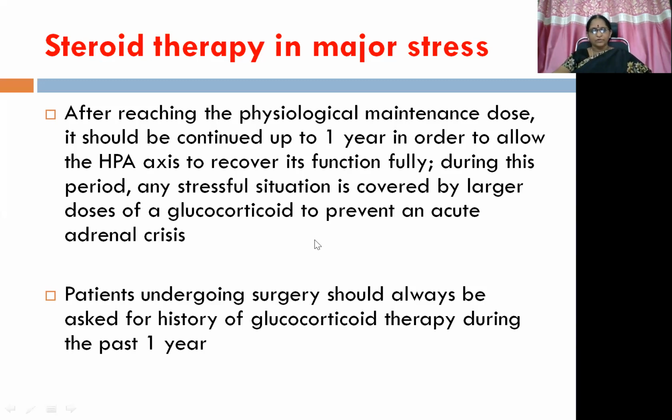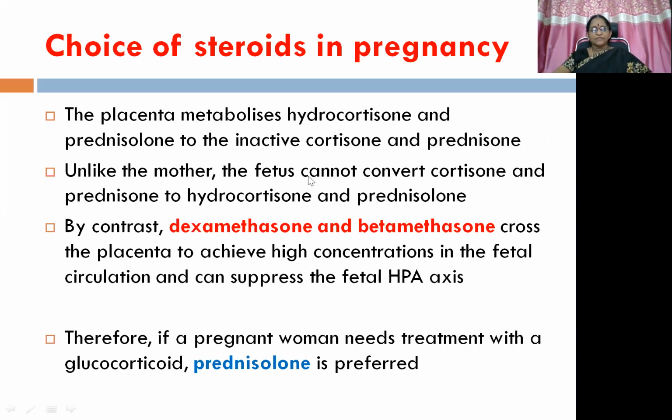So if at all they want to administer glucocorticoids fresh, they need to maintain on a minimal dose or physiological maintenance dose or higher dose, or even increase the dose because of the HPA axis suppression. Then, choice of steroids in pregnancy.